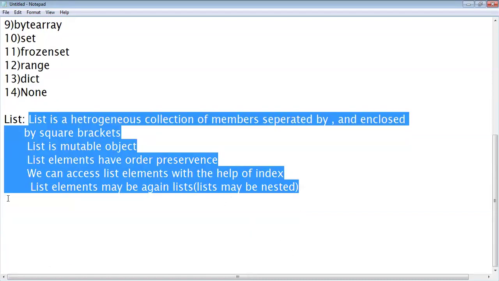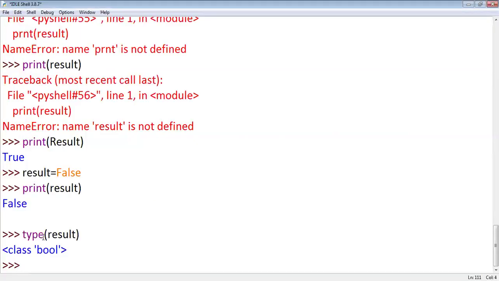Very important thing. While using a list, list elements should be placed within square brackets, and list elements are separated by comma. List is a mutable object, and we can access the list elements with the help of index, right? List elements may be again lists. Okay, these are the rules. First, we define a list in Python. Suppose I want to store, say, 5 integers only. I'm creating a list 10, 20, 30, 40, 50. Say I can call it as nums.